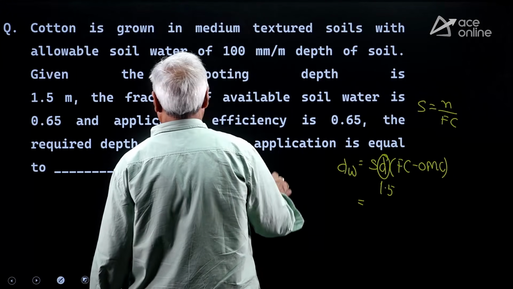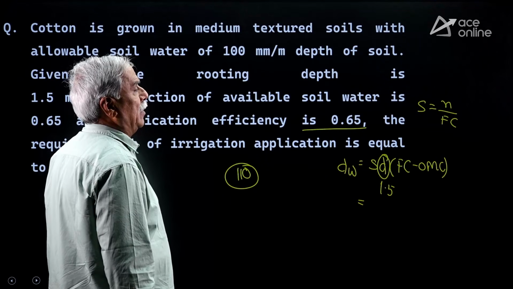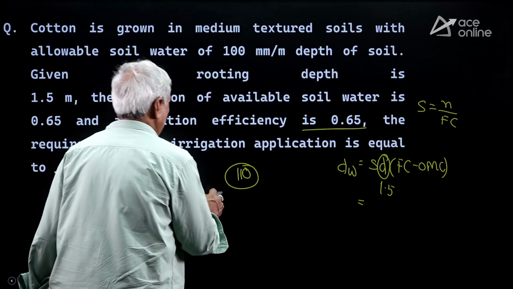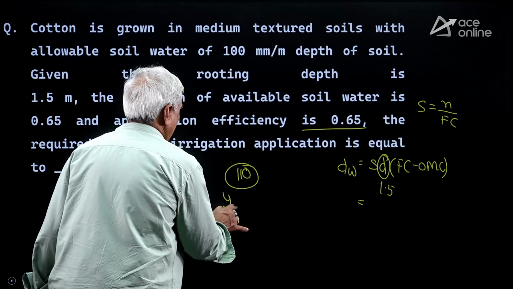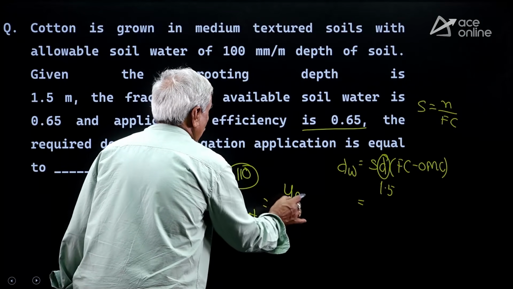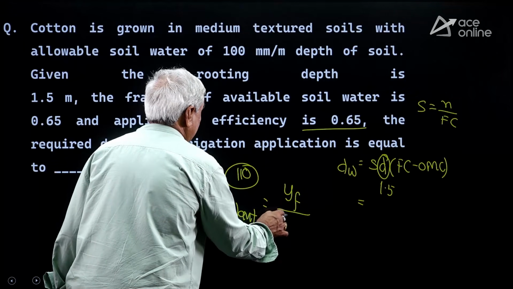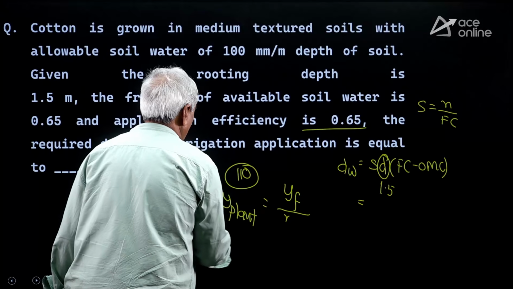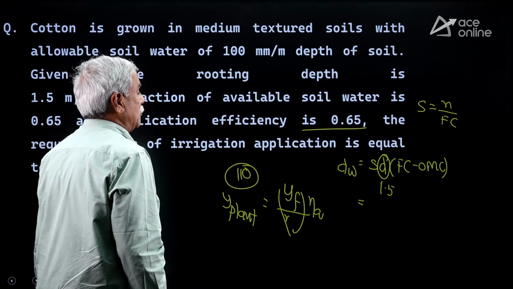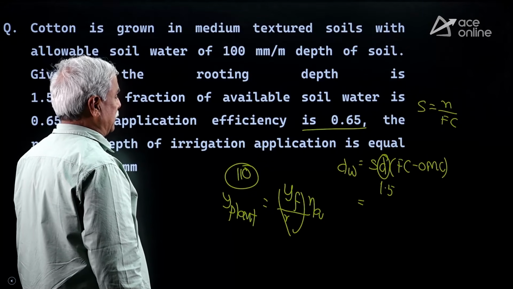You need not apply water application efficiency here, because application efficiency comes when you want to calculate the water at the plant. So we know pretty well, Y plant is equal to Y field divided by eta A, that is, multiply with eta A. So whatever value you get, multiply with 0.65, you will get around 110 millimeters.